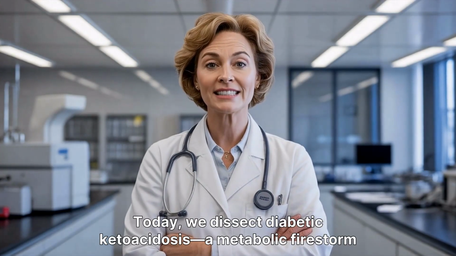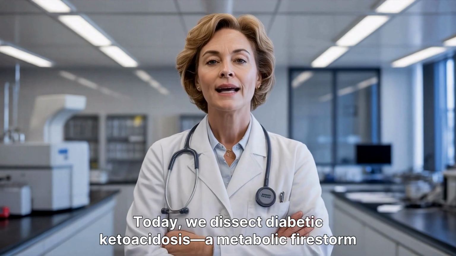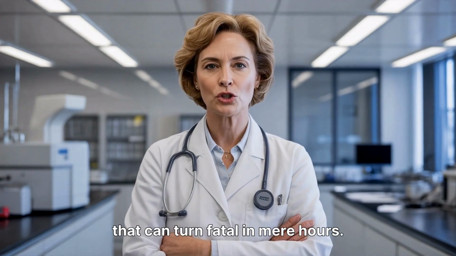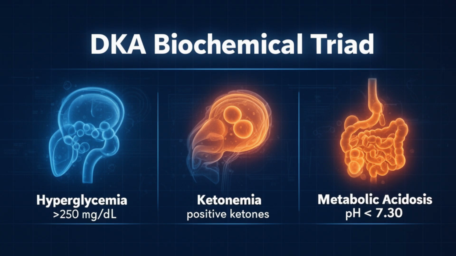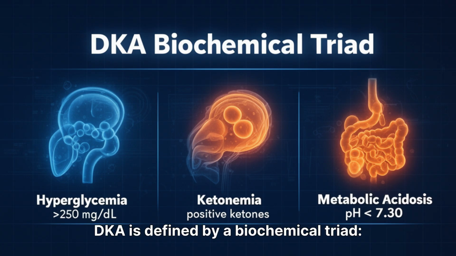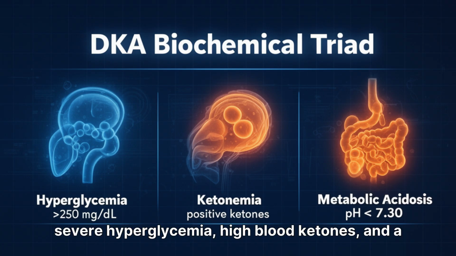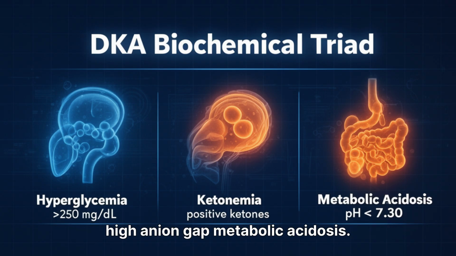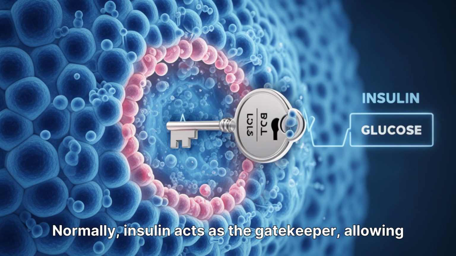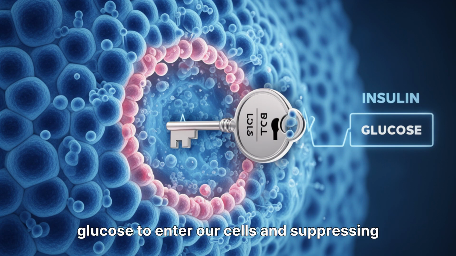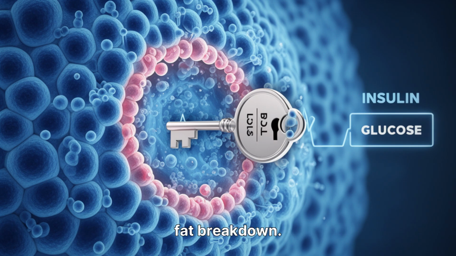Today, we dissect diabetic ketoacidosis, a metabolic firestorm that can turn fatal in mere hours. DKA is defined by a biochemical triad: severe hyperglycemia, high blood ketones, and a high anion gap metabolic acidosis. Normally, insulin acts as the gatekeeper, allowing glucose to enter our cells and suppressing fat breakdown.